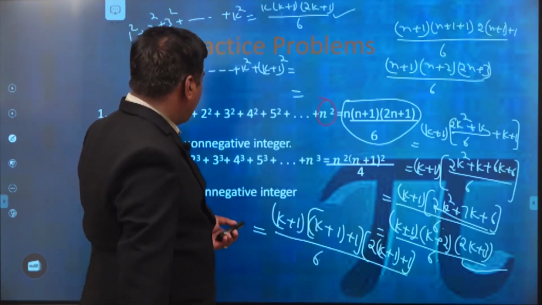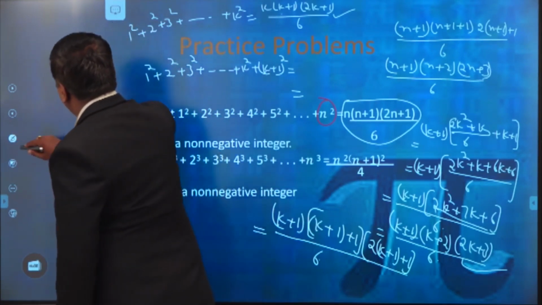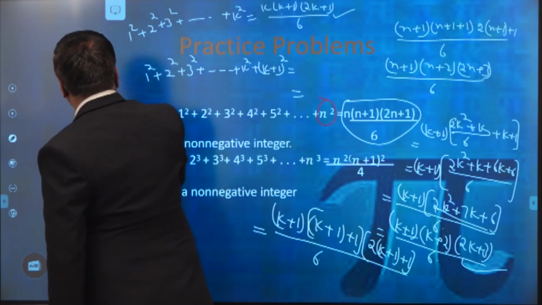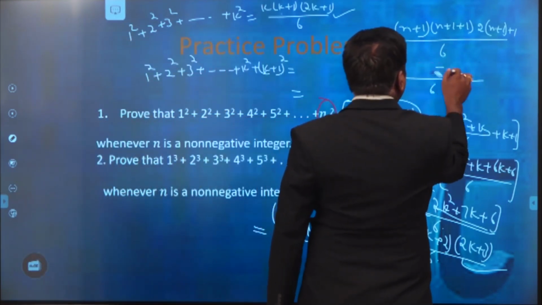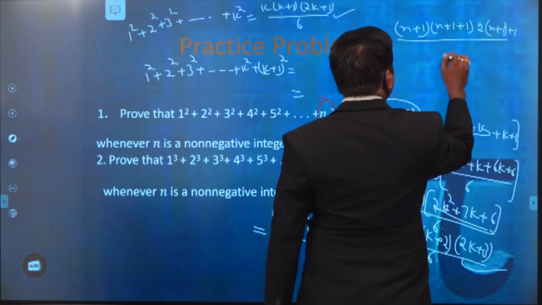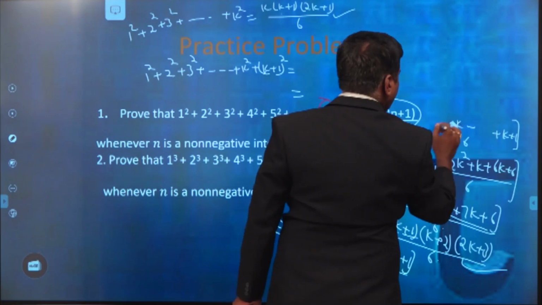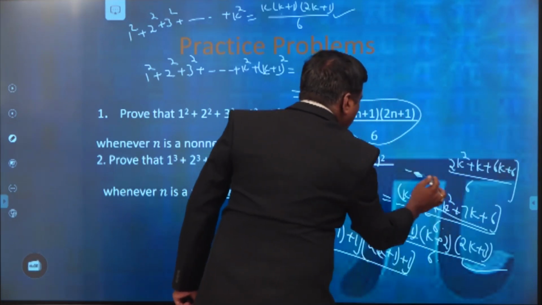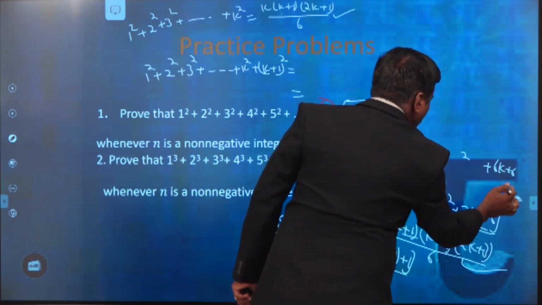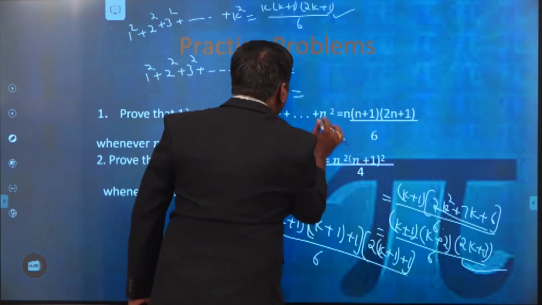So now, coming to the second problem, this is called the sum of squares of the first n natural numbers. Sum of the squares of the first n natural numbers. By using this, I can solve the remaining next problem also.